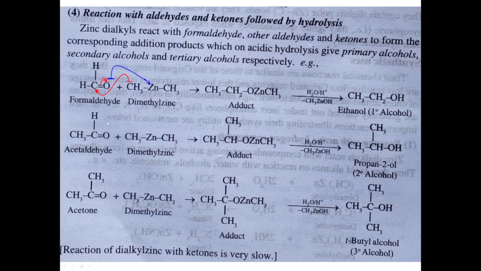And then if we take any other aldehyde, for example acetaldehyde, reacting with dimethyl zinc, initially we get an adduct, which on acid hydrolysis gives a secondary alcohol, isopropanol. And then if we take acetone, a ketone, CH3COCH3, reacting with dimethyl zinc, we get an adduct, which on hydrolysis gives a tertiary alcohol. So this is tertiary butyl alcohol.